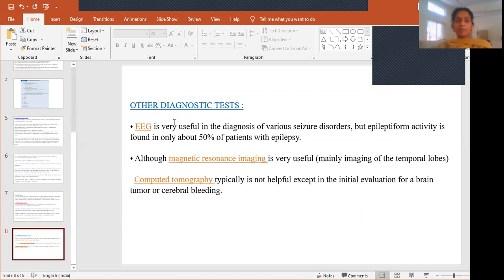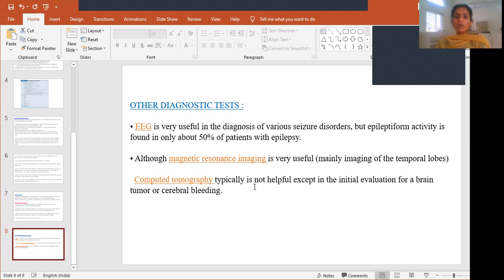We will mostly depend on the EEG in order to identify these seizures. But epileptiform activity is found in only about 50% of patients with epilepsy. So EEG is most commonly used, and MRI is also useful in order to rule out any changes in the brain, especially in the temporal lobes. For that we go for magnetic resonance imaging, that is MRI. And then CT scan, that is computed tomography.